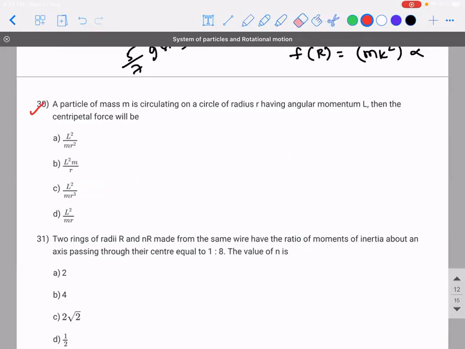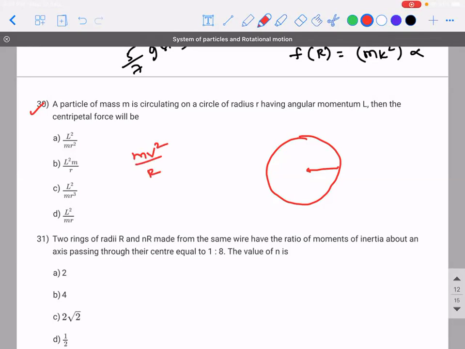Read the question, tell me what is the answer. A particle of mass m is circulating on a circle of radius r and having an angular momentum L, then the centripetal force will be how much? So what is the formula for centripetal force? M into V square divided by R.